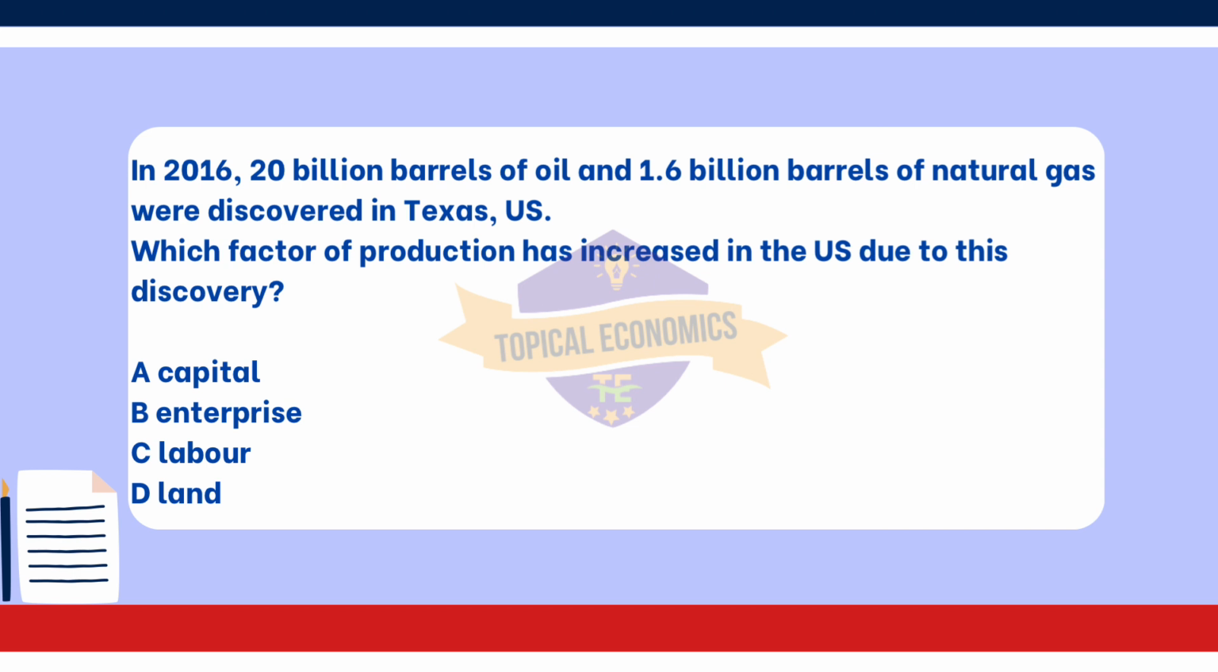The correct answer for this question is option D, land. The discovery of oil and natural gas in Texas signifies an increase in the availability and utilization of land as a factor of production. Land encompasses not only physical space but also natural resources like minerals, oil, and gas. The discovery means that previously unutilized land now has valuable resources that can be extracted and used for production.